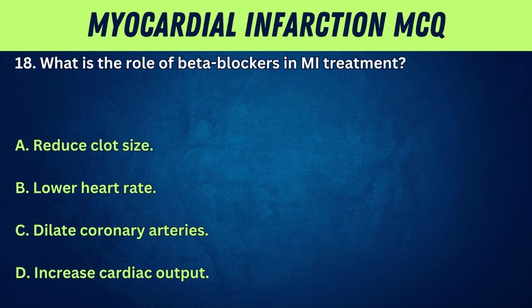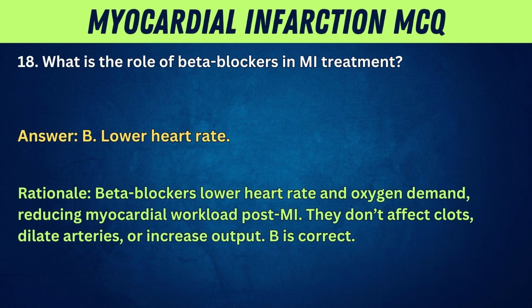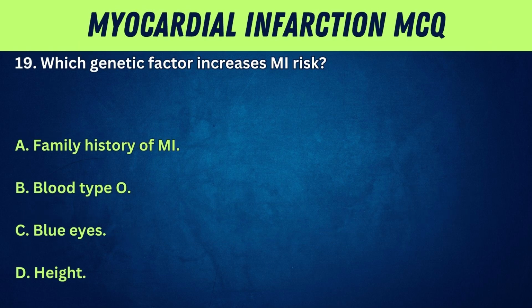A. Reduce clot size. B. Lower heart rate. C. Dilate coronary arteries. D. Increase cardiac output. Answer: B. Lower heart rate. Rationale: beta blockers lower heart rate and oxygen demand, reducing myocardial workload post-MI. They don't affect clots, dilate arteries, or increase output. B is correct. 19. Which genetic factor increases MI risk?